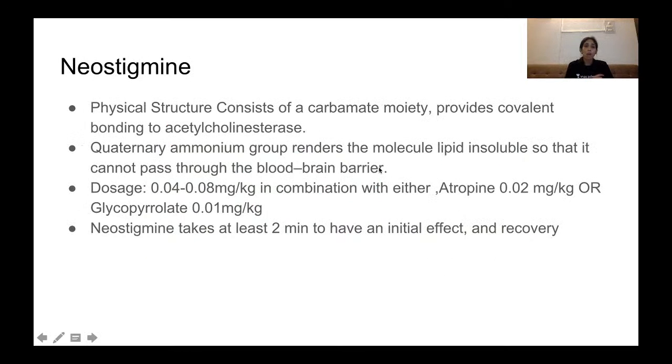So how does neostigmine act? The physical structure of neostigmine consists of a carbamate moiety that provides the covalent bonding to acetylcholine esterase. So it binds to both the anionic site as well as the esteric site.